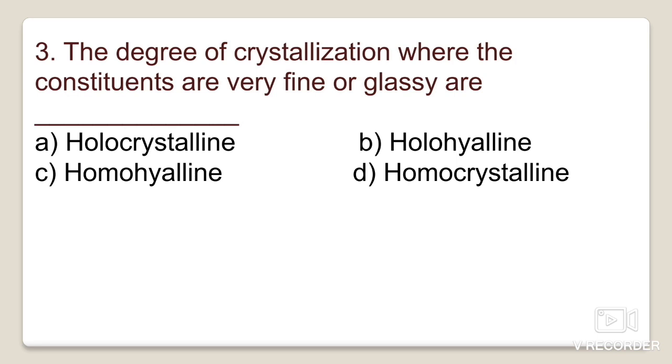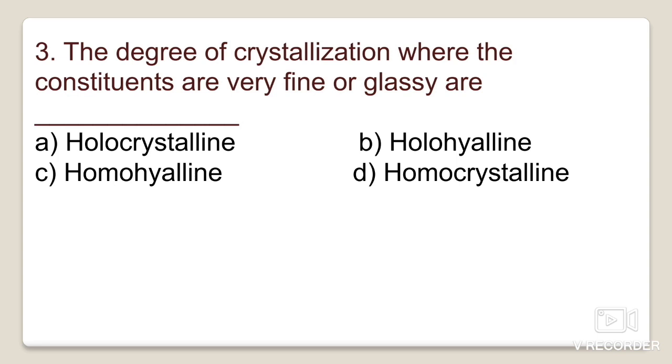On this basis, the texture has been divided into three important groups: the holocrystalline texture, the holohyaline texture, and the mesocrystalline texture.